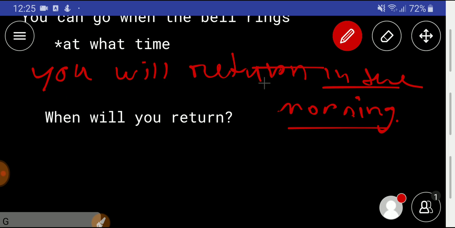But if you want to make a question with this sentence, then you have to write: when will he return? Here, "when" is an adverb and it is modifying the verb return. You know that an adverb can modify a verb, right?